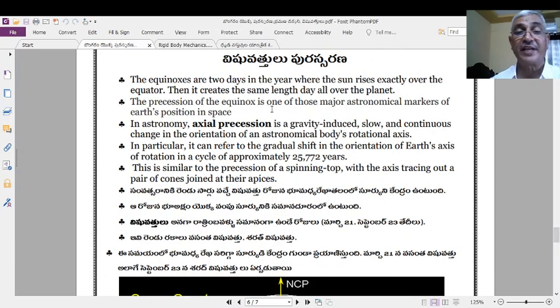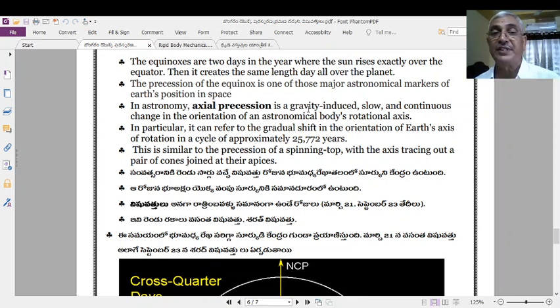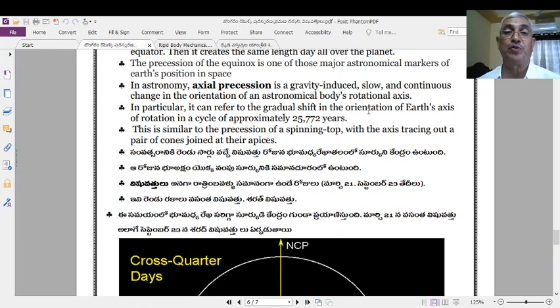Precession of the equinoxes is one of the major astronomical markers of the Earth's position in space. In order to identify the position of the Earth in space, precession of the equinoxes is one of the marking points. Precession of the equinoxes is due to gravity. Therefore, this is a gravity-induced slow motion.